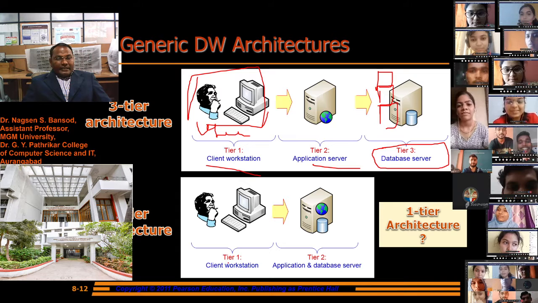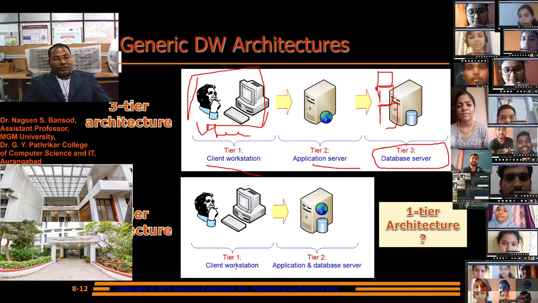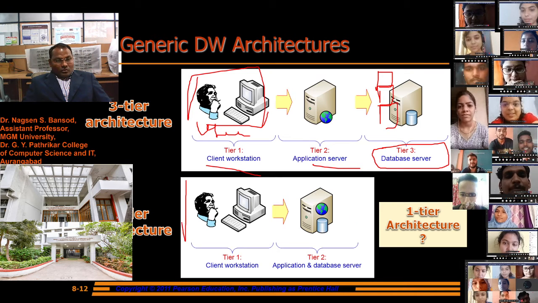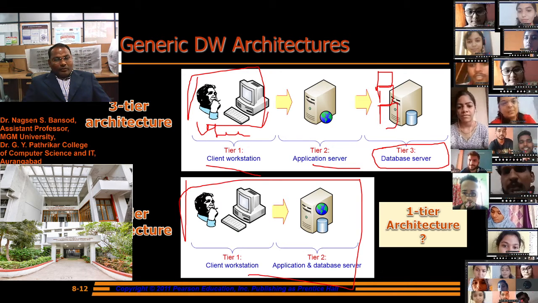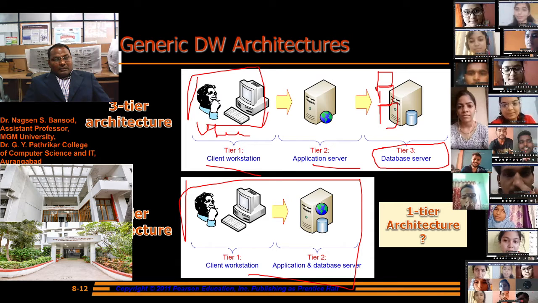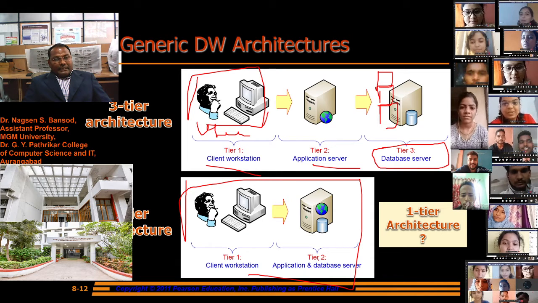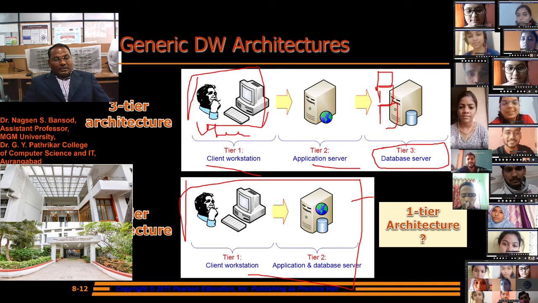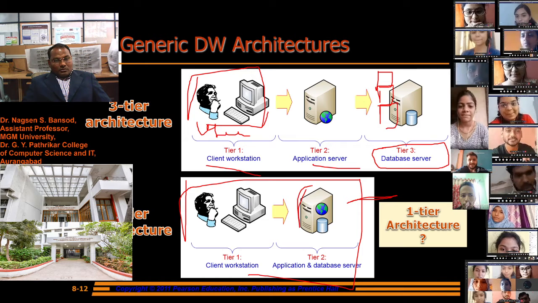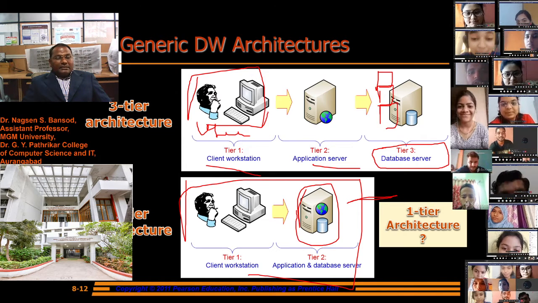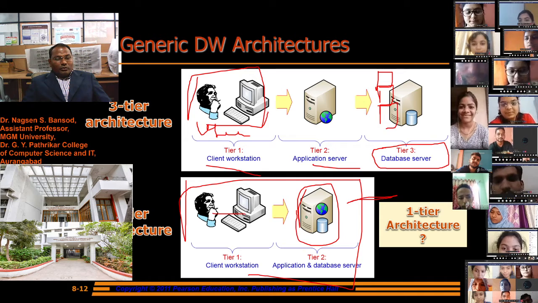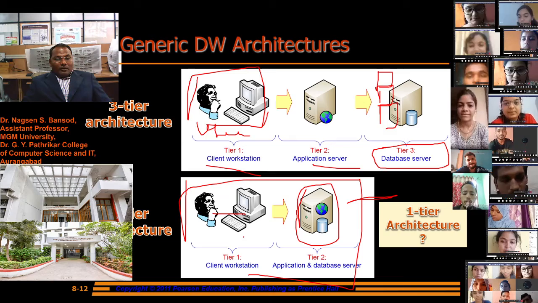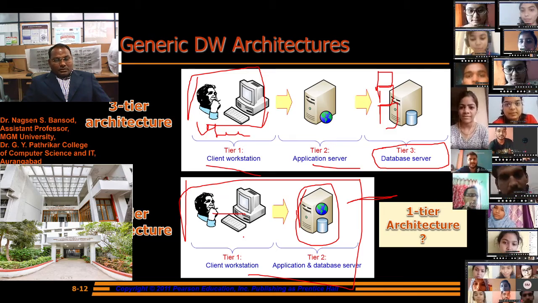In two-tier architecture, you see a client workstation, and the application and database server are combined into one tier. The architecture can be accessed directly, and the application server and database server are similar. The data is stored there and can be accessed according to the query of the client. This is the general architecture of the data warehouse.